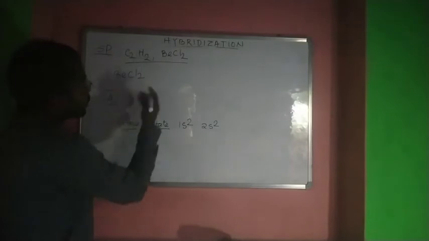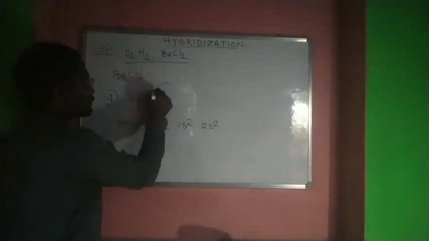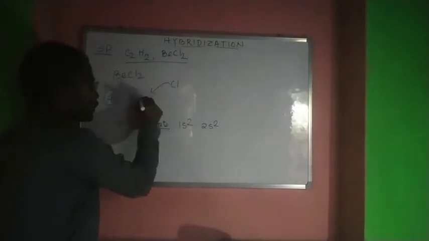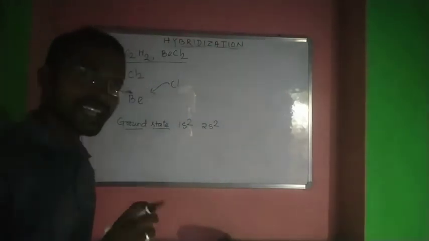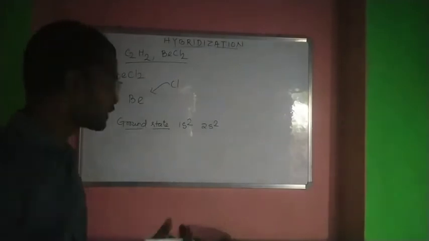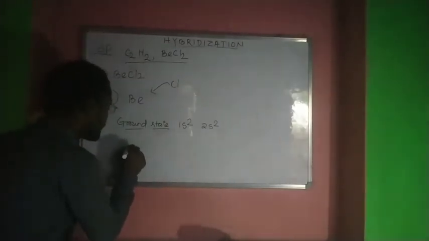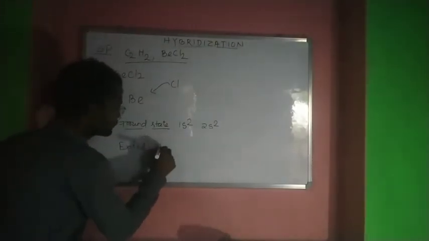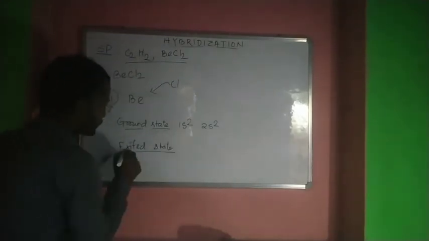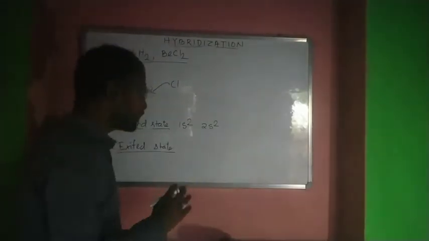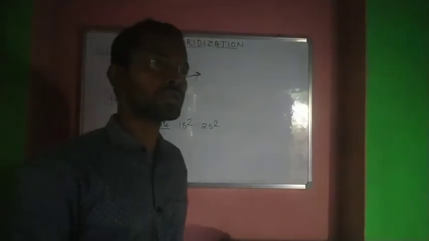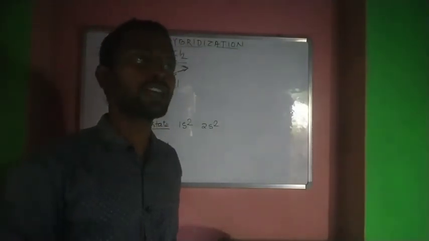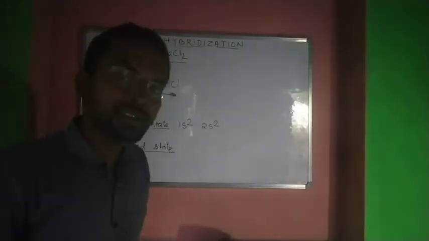But when a chlorine atom approaches beryllium, there will be an exchange of energy, due to which there is an excited state. We know that atoms tend to go to the octet state. They want their electrons completely satisfied, to get into a noble gas configuration.